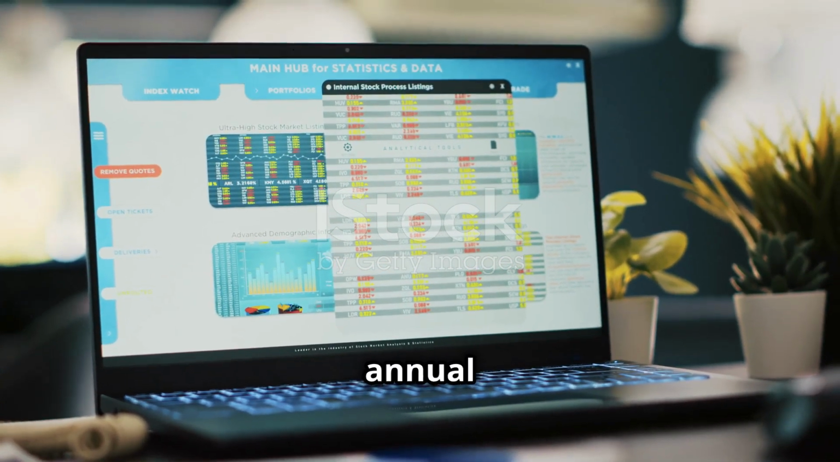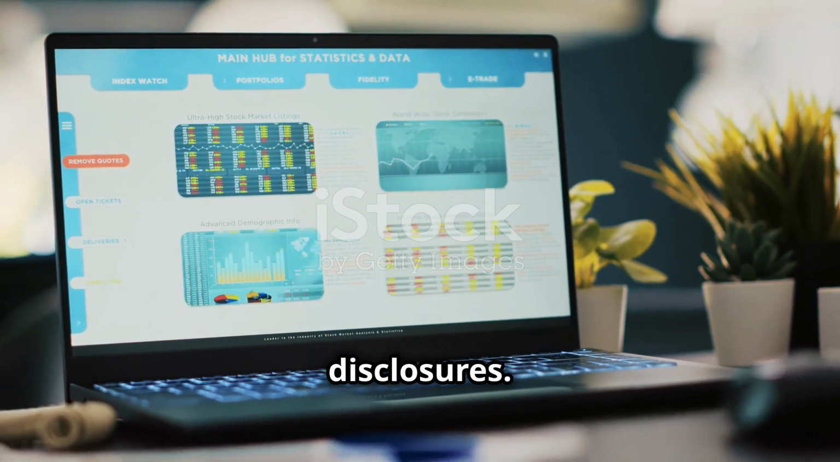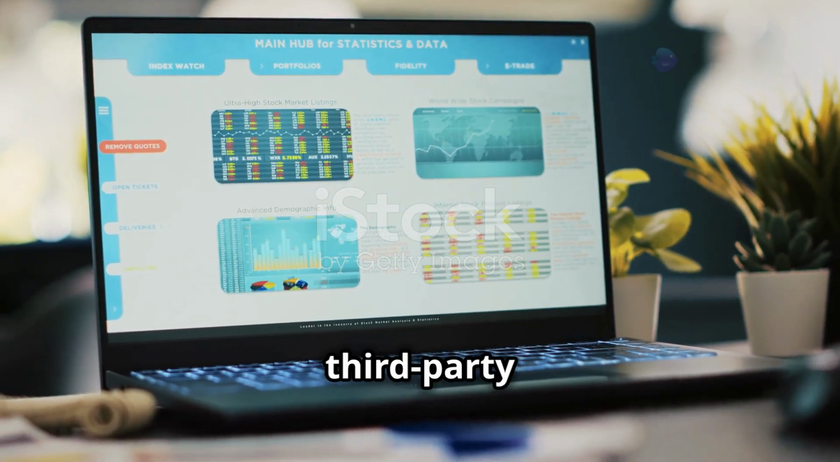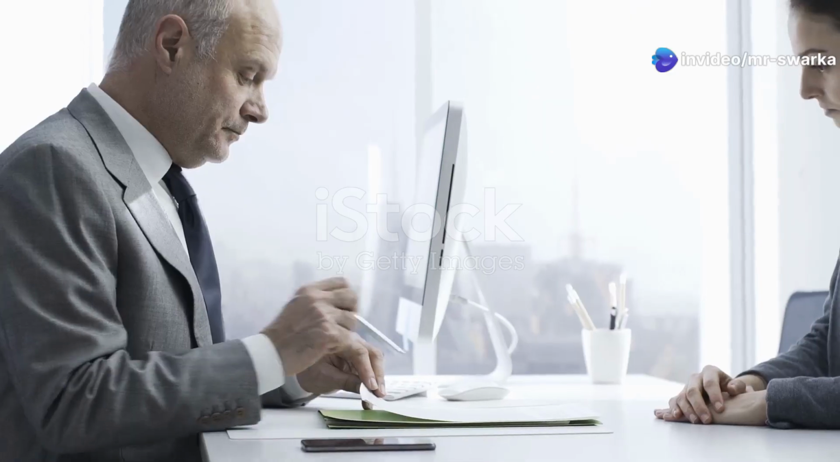Follow NEPSE updates, annual reports, and company disclosures. Use tools like NEPSE's website and third-party apps for stock tracking.